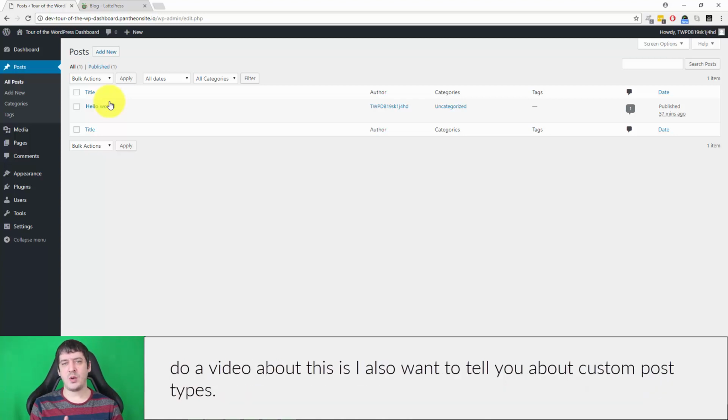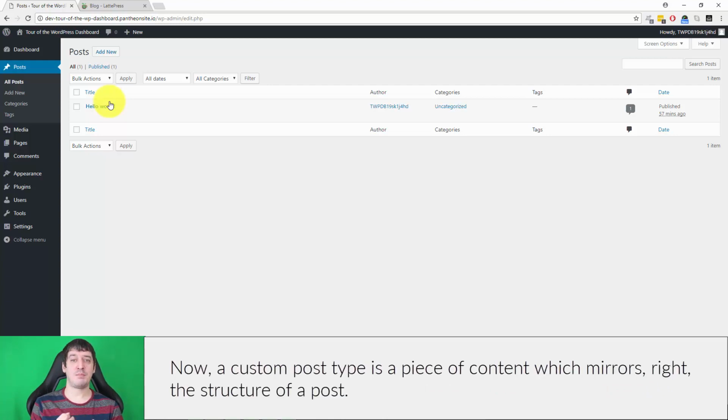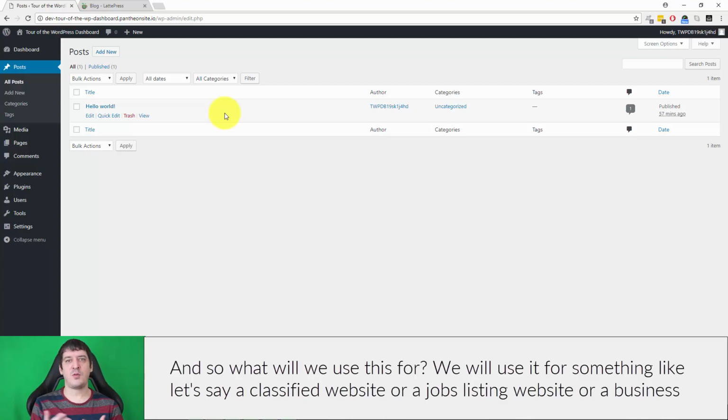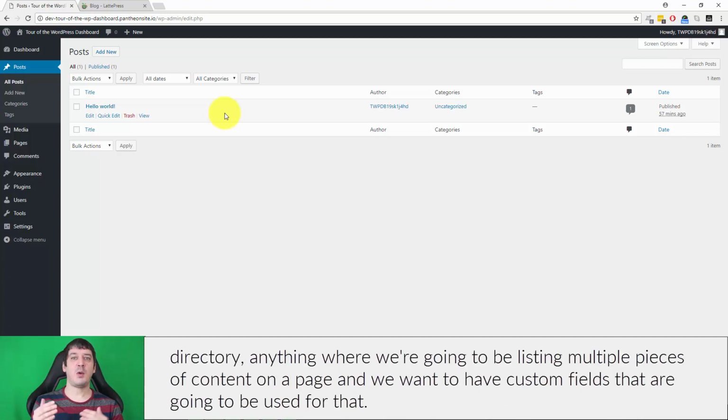But the reason that I want to do a video about this is I also want to tell you about custom post types. Now, a custom post type is a piece of content which mirrors the structure of a post. It can have a post title, it can have post content, and we can add in custom fields, and it'll be a very similar format to posts because we can have several of them on a page. We would use this for something like a classifieds website or a jobs listing website or a business directory, anything where we're going to be listing multiple pieces of content on a page, and we want to have custom fields that are going to be used for that.